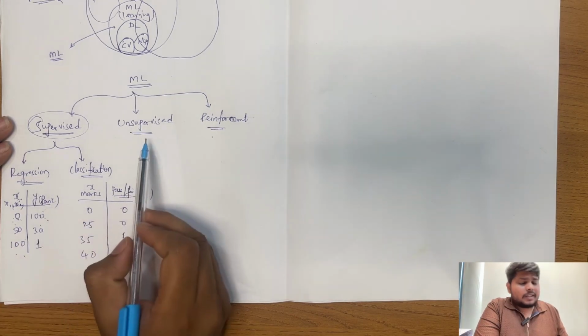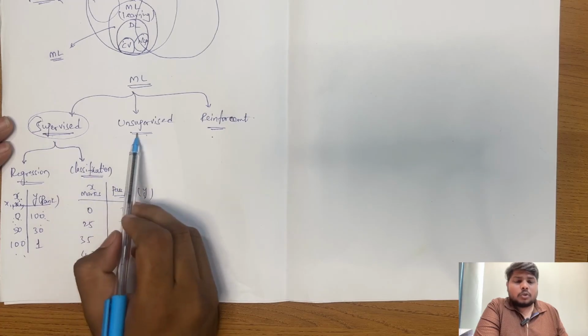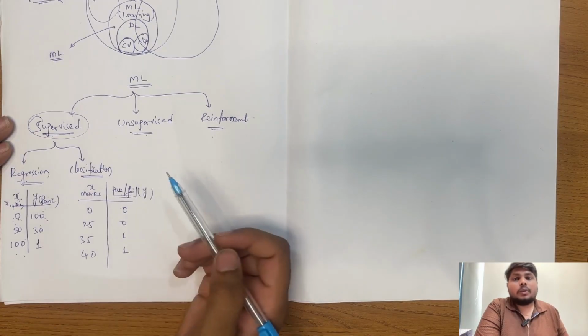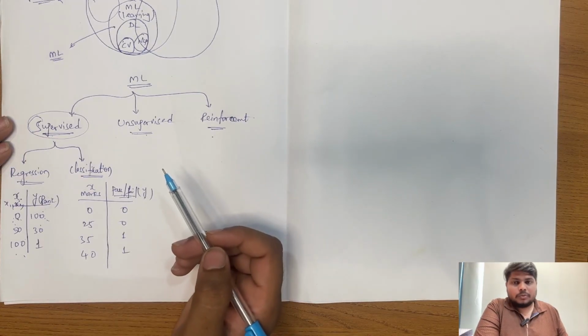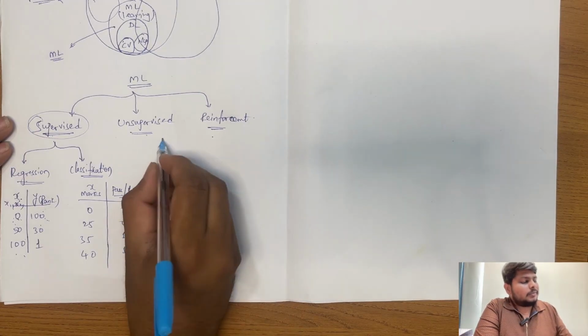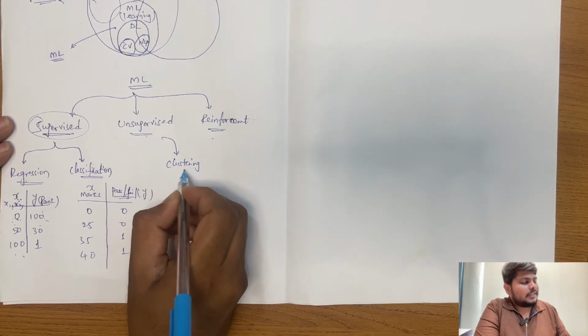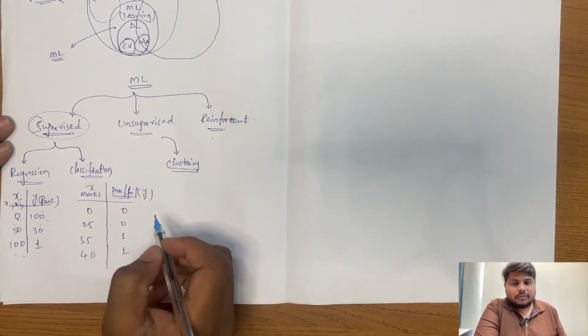So what does supervised and unsupervised mean? Basically, no one is supervising. In machine learning, even if no one supervises, the machine learns on its own. We can call that unsupervised learning. For example, clustering problems are unsupervised. Clustering means when you give some data, it automatically groups itself into clusters.